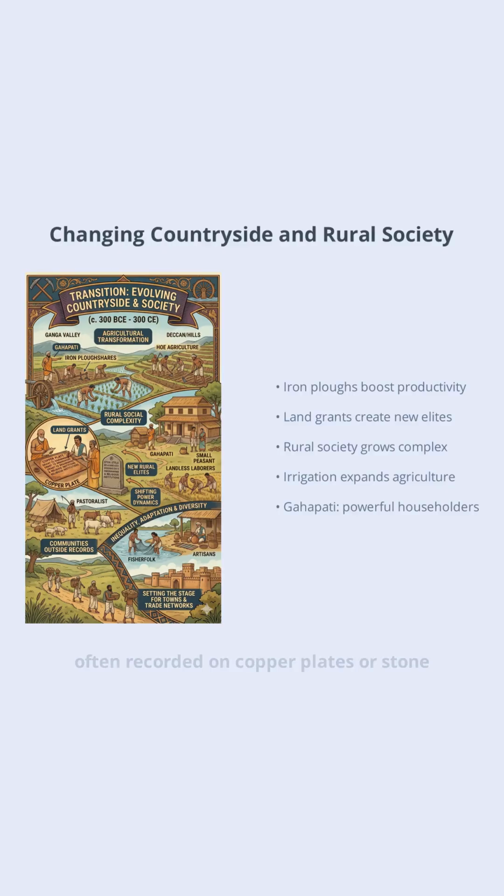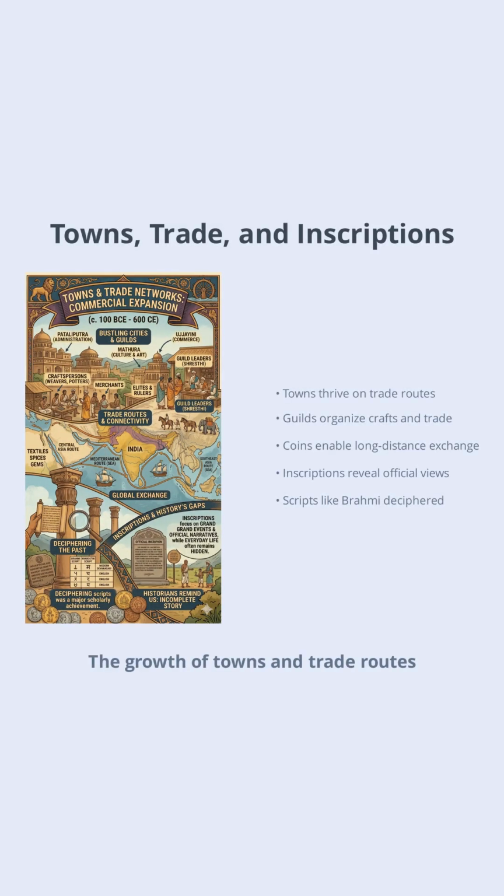Land grants, often recorded on copper plates or stone, became common, especially to brahmanas and religious institutions. These grants sometimes created new rural elites and shifted local power dynamics. Yet many groups like pastoralists, fisherfolk, and artisans remained outside the reach of official records. The countryside was thus a tapestry of innovation, inequality, and adaptation, setting the stage for the rise of towns and trade networks. Growth of towns and trade routes marked another turning point in Indian history.